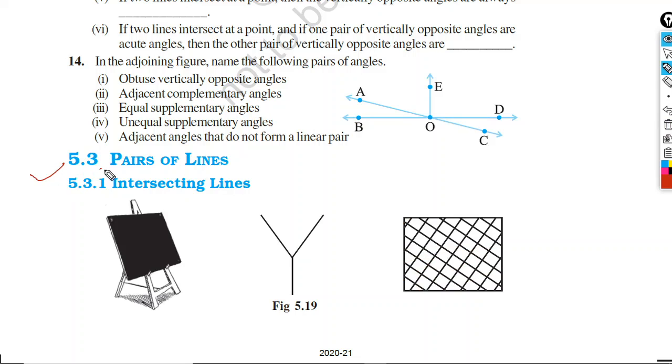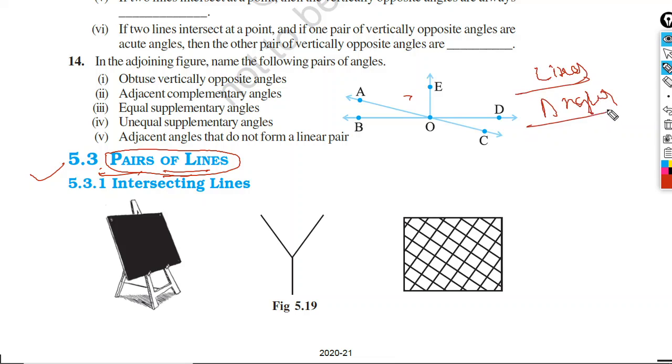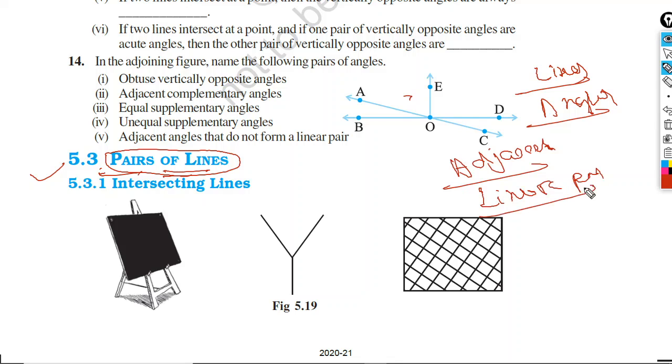So today we are going to discuss pairs of lines. Before going to the discussion, let's recall what we had discussed in the last class. In the last class we had discussed lines, angles, then adjacent angles, then linear pair, also vertically opposite angles. So this much we had discussed in the previous classes.